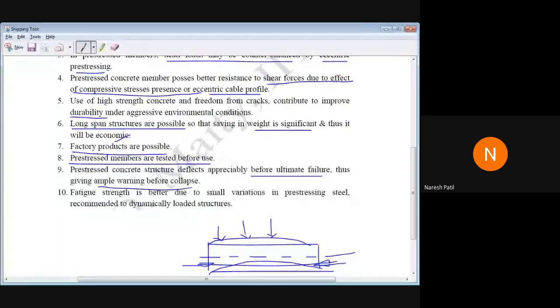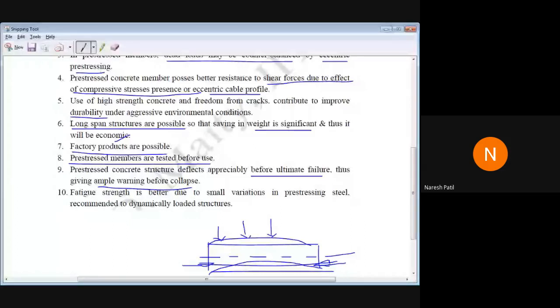Suppose there is one bridge, and there is continuous movement of traffic over the bridge, and if that bridge is not giving any warning, what will happen? It will be called a sudden failure. So there will be loss of life, even loss of material, everything. But what will happen here? In a pre-stressed concrete member, it will give warning before failure, so you can take necessary action. So that's why it is again an advantage.